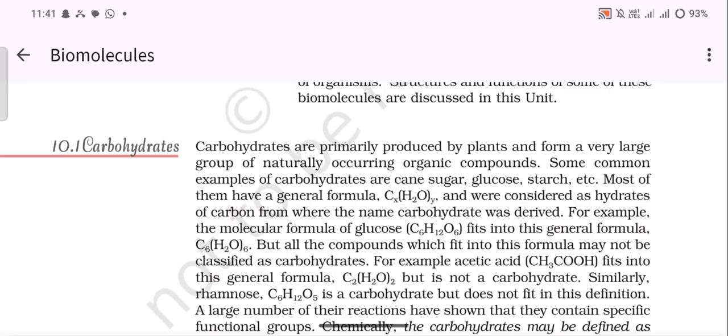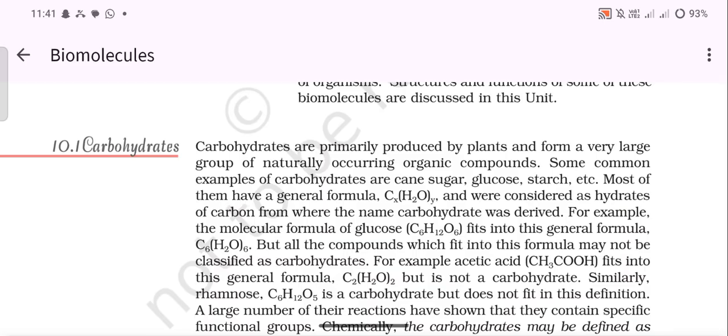Carbohydrates are primarily produced by plants and form a very large group of naturally occurring organic compounds. Some common examples of carbohydrates are cane sugar, glucose, starch, etc. Most of them have a general formula CxH2yOy and were considered as hydrates of carbon, from where the name carbohydrates was derived. For example, the molecular formula of glucose, C6H12O6, fits into the general formula